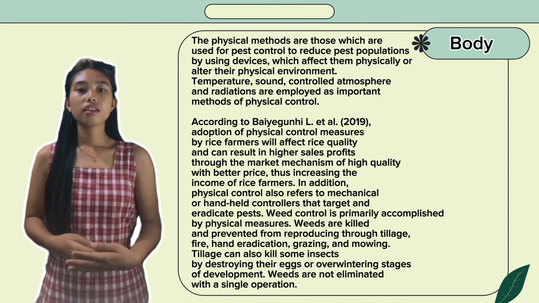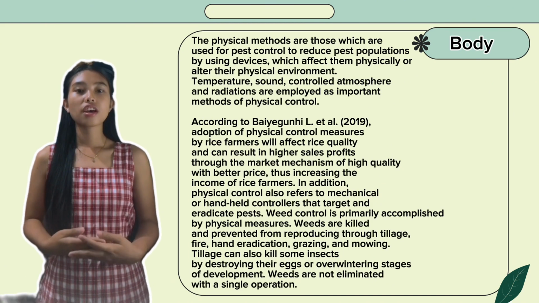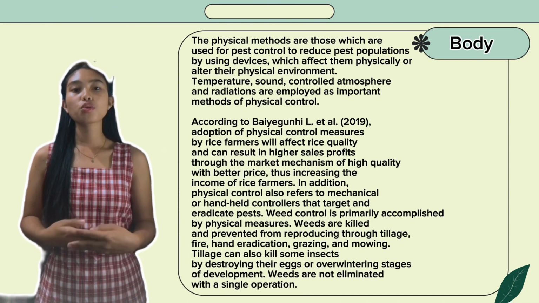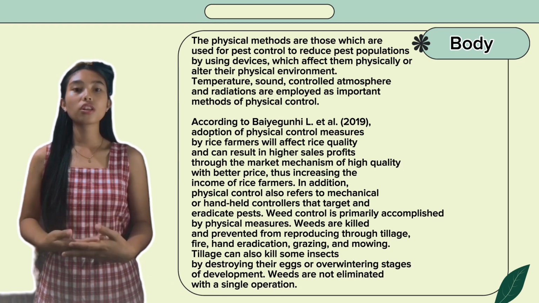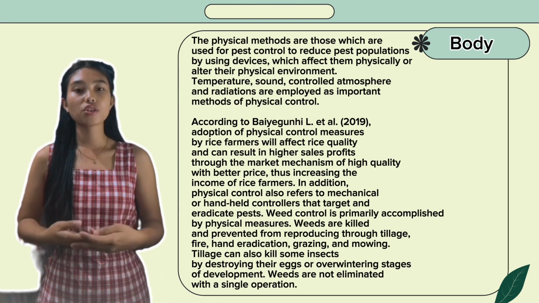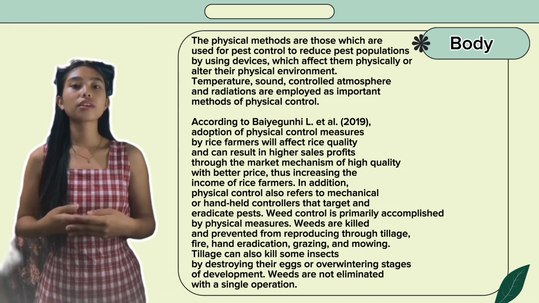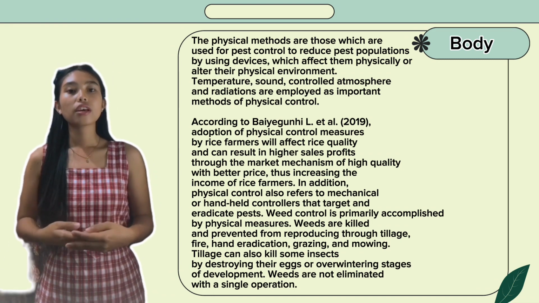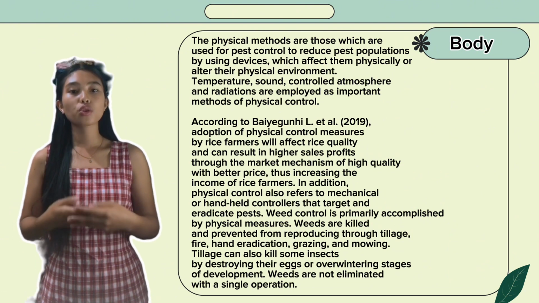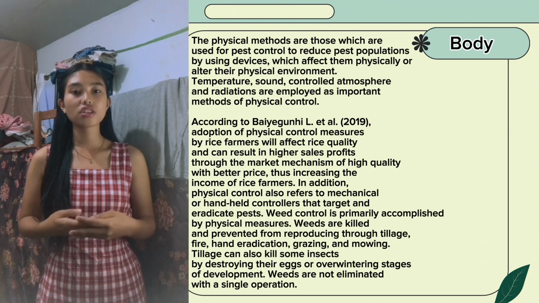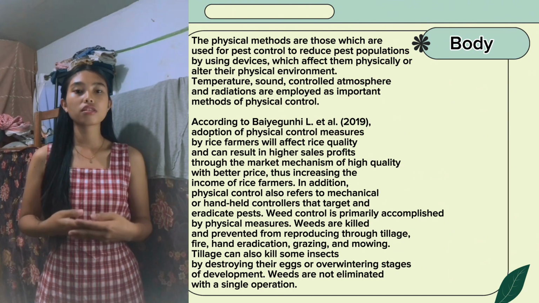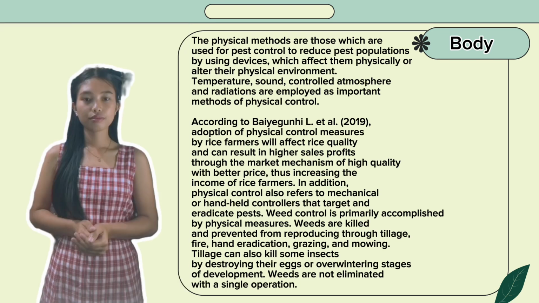Physical control measures. The physical methods are those which are used for pest control to reduce pest populations by using devices which affect them physically or alter their physical environment. Temperature, sound, controlled atmosphere, and radiations are employed as important methods of physical control.